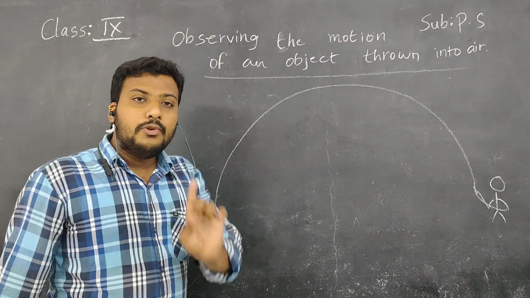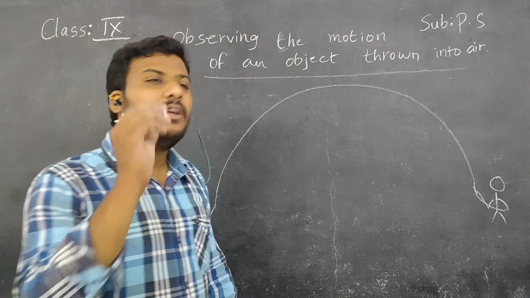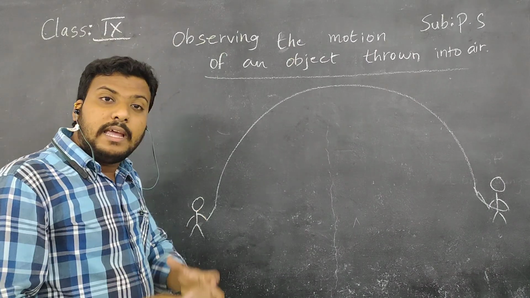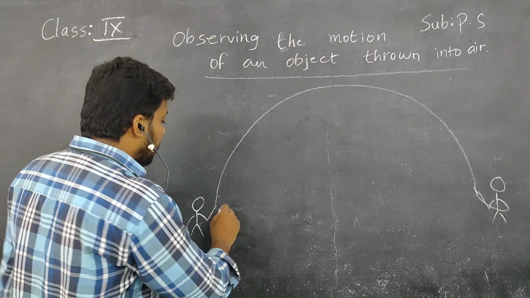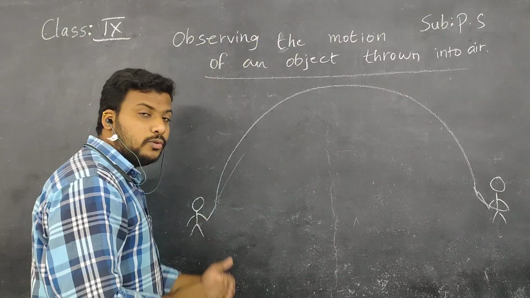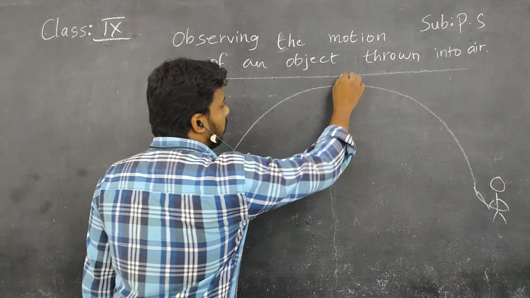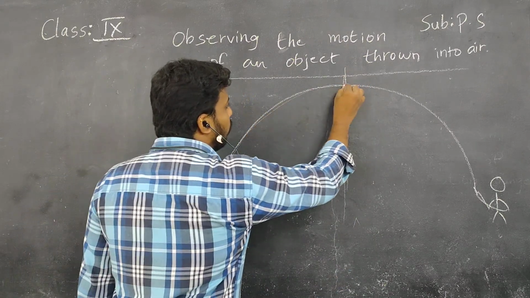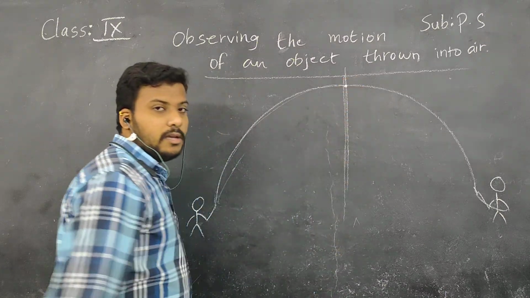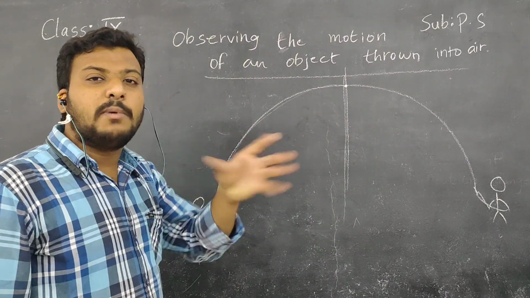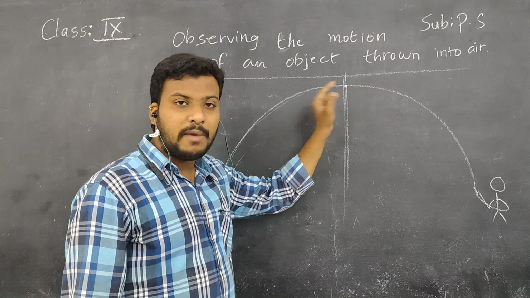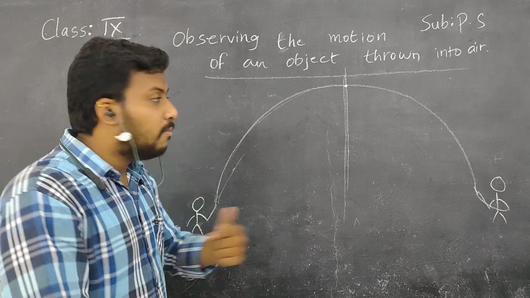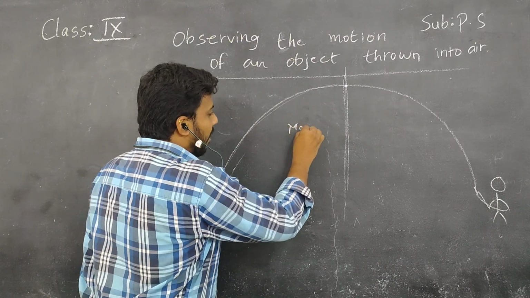Okay, children, here if you notice, the speed and direction of motion are changing. When you throw the ball, you will apply a larger force, yes or no? You will apply a larger force. So the ball gains that energy and force, and it starts to move in the forward direction. Up to this point, it comes with a maximum speed, because you applied a larger force.